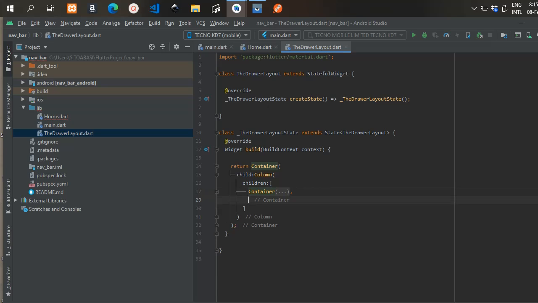The size of the icon will be 100, and we're also going to give it a color. The icon color is going to be white. We're going to close this.